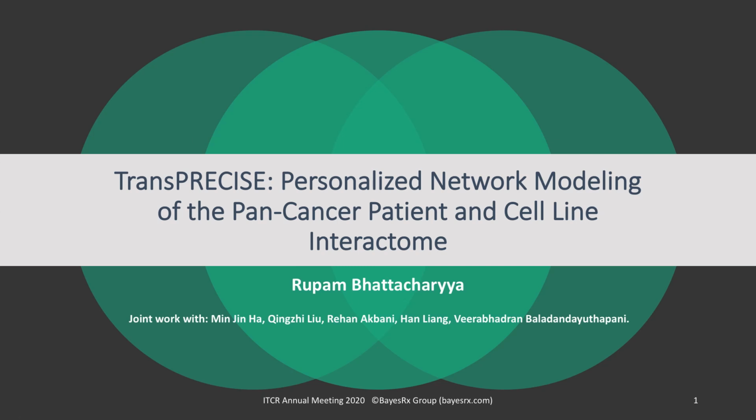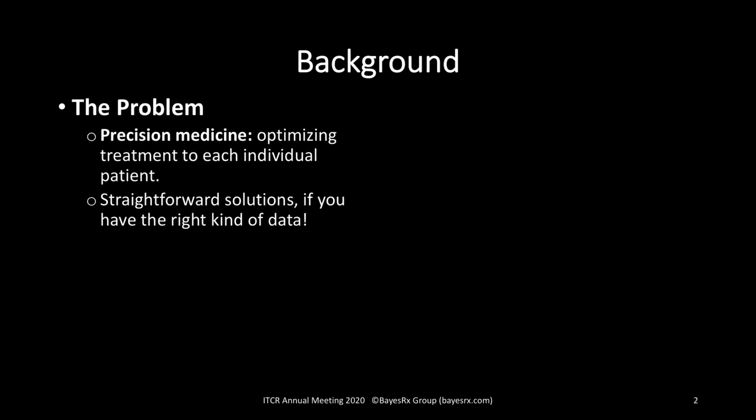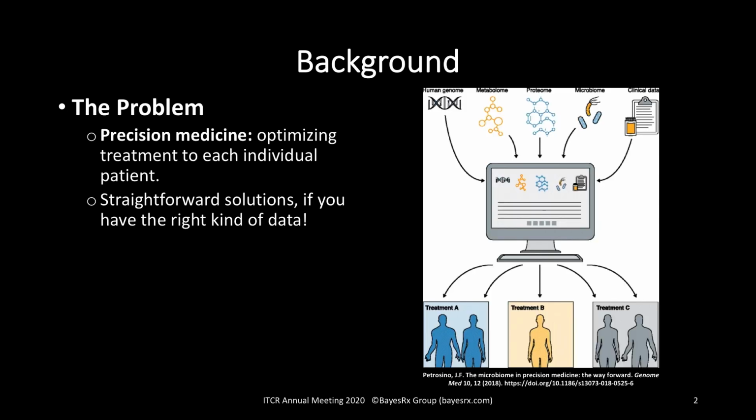In this video, we will be talking about our work on precision medicine in cancer. The general problem has a simple solution if you have the right kind of data. For example, you could have omics and clinical data on a set of patients and train a model for the drug responses on those omics, and then use that model to predict the responses for the future patients. Here, we have only used proteomics.